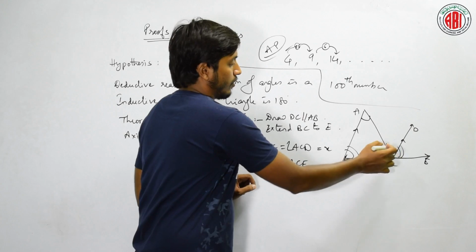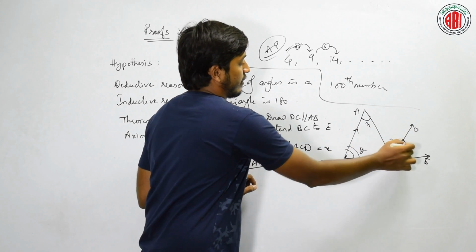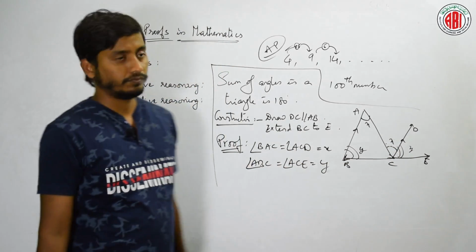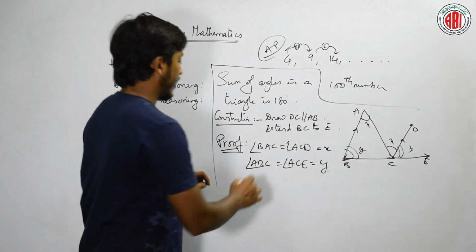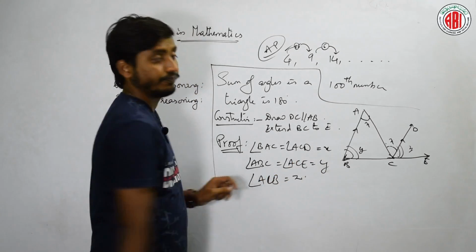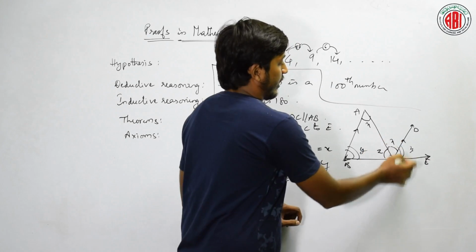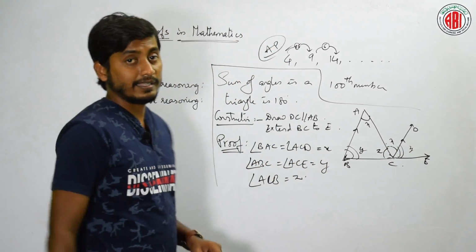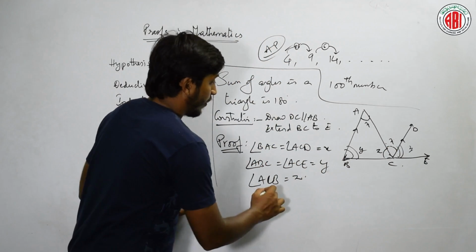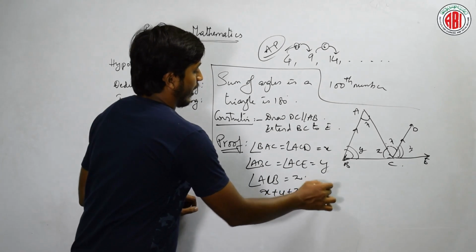Let us say this is x and this is y. Now let us assume angle ACB as z. Now see here, this is z. Is this 180? Yes, it is a straight line. Therefore, x plus y plus z is 180.